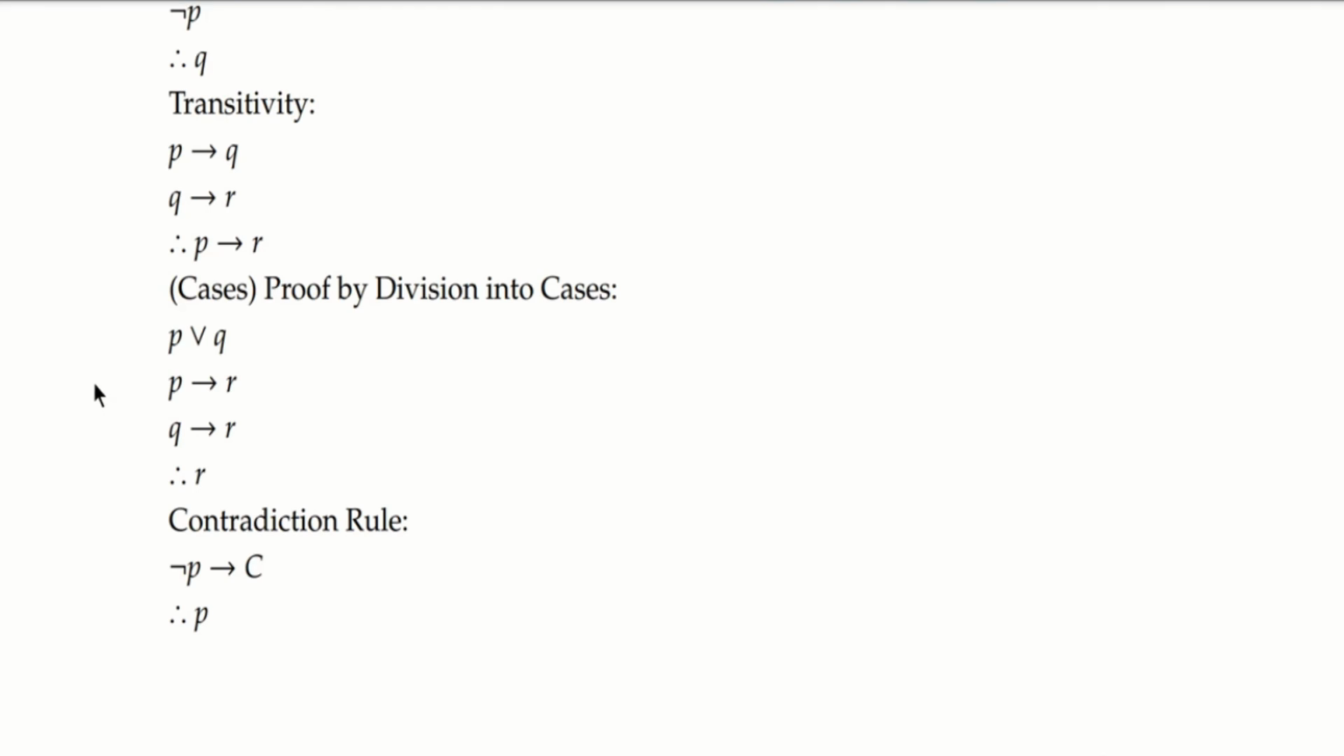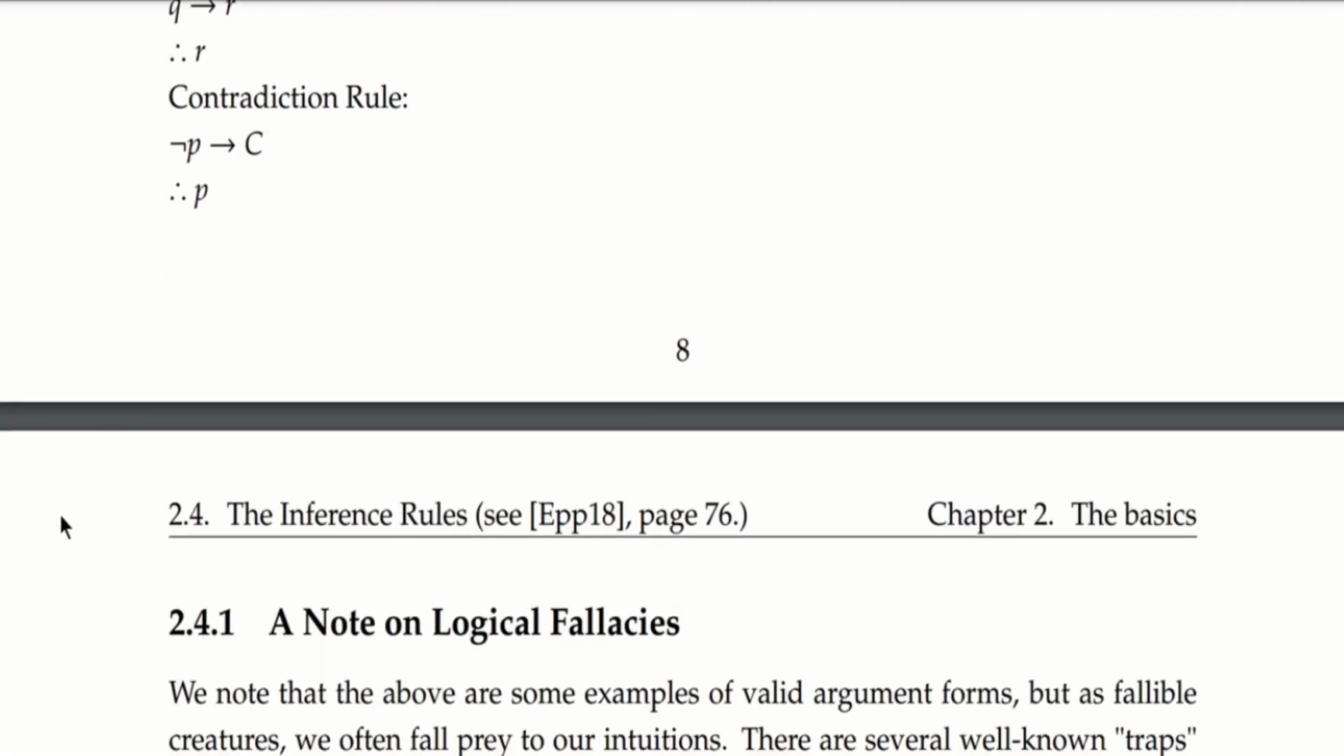Transitivity tells us that if you have P implies Q and Q implies R, you can conclude with P implies R, skipping the Q entirely. Proof by division into cases tells us if we have P or Q being true, and P implies R and Q implies R, we can already conclude R. We don't need to determine which one of those is true in some sense. And then lastly, the contradiction rule tells us that if not P implies a contradiction, we can conclude with P.